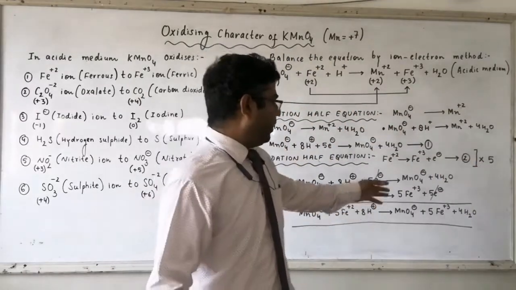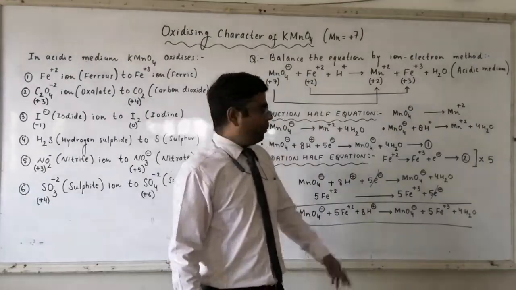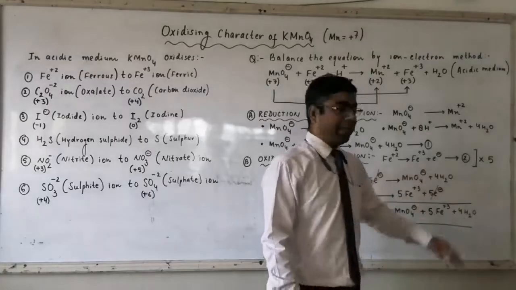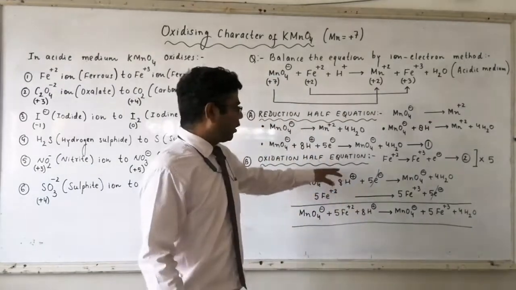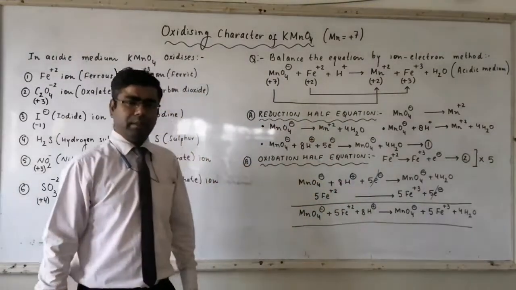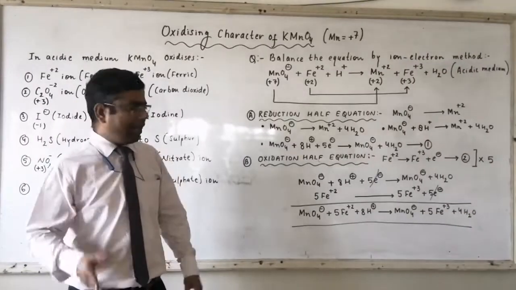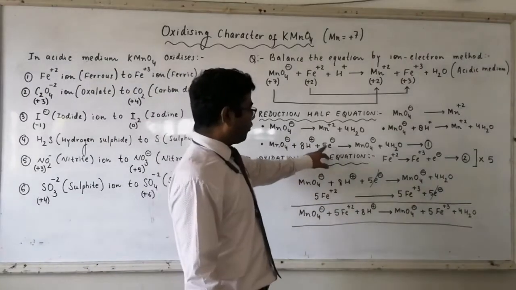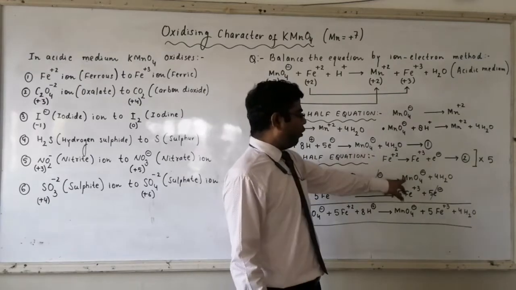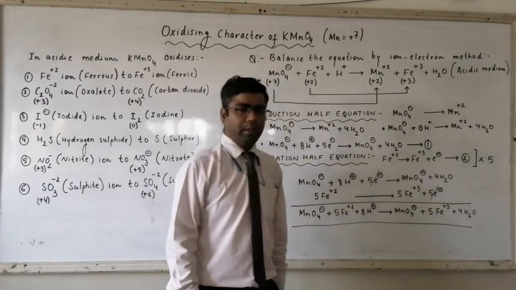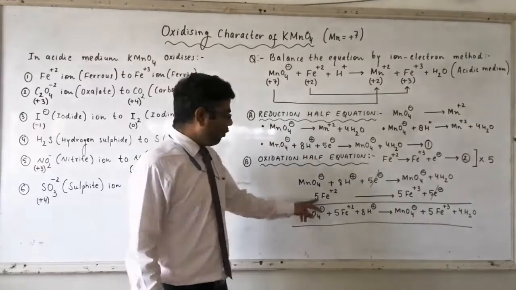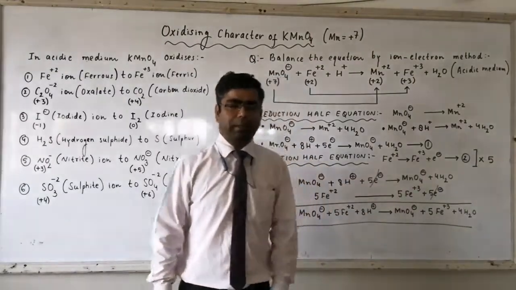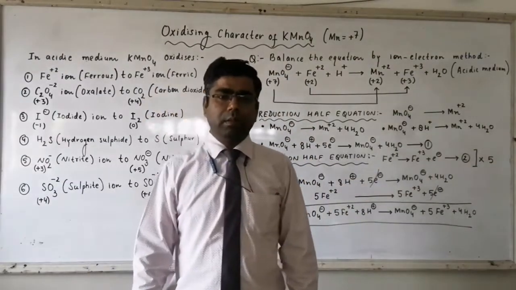So when it is multiplied by 5, it becomes 5 Fe+2 gives 5 Fe+3 plus 5 electrons. Now add this equation to equation number 1. What we will have? We will have MnO4 minus plus 8H plus 5 electrons gives Mn2+ plus 4H2O. Second one, 5 Fe+2 gives you 5 Fe+3 plus 5 electrons. Now add it.